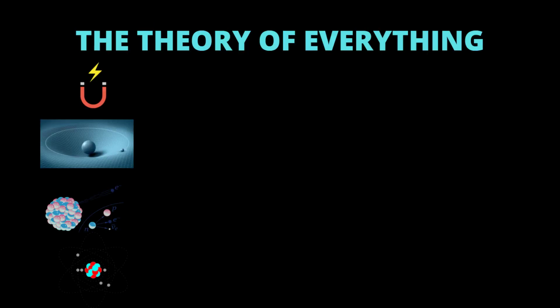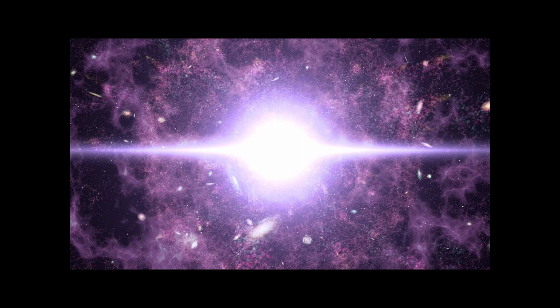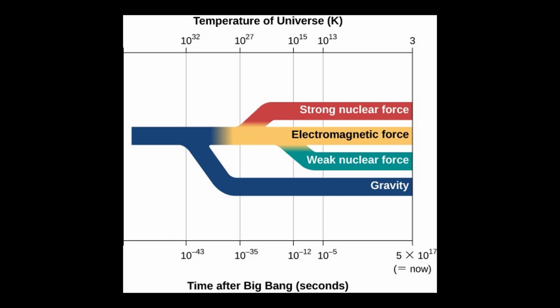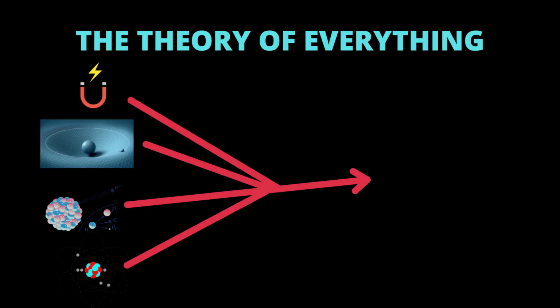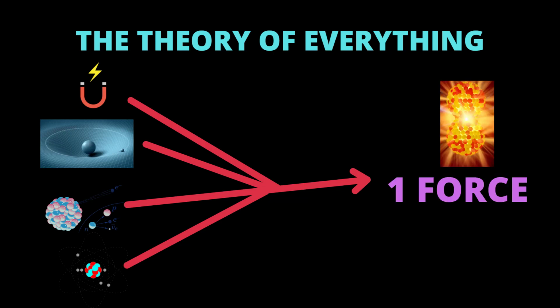The theory of everything. At the Big Bang, all forces were united, but now scientists are trying to unify all forces. The weak force was unified with electromagnetism to give the electroweak force, and then the electroweak force was unified with the strong nuclear force. But so far the three forces have not been unified with gravity, and scientists believe that there is a fifth fundamental force. The question here: will the four forces be united in the future?